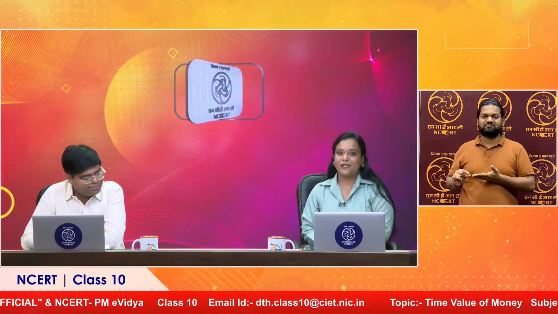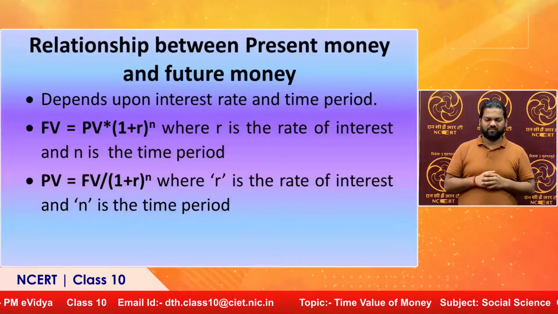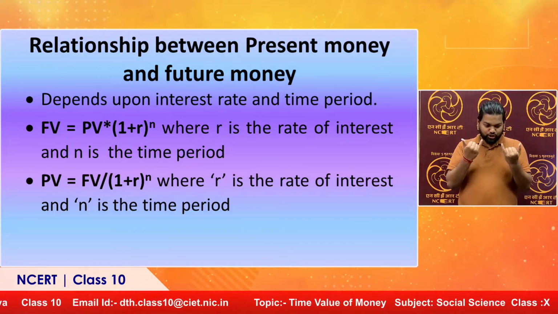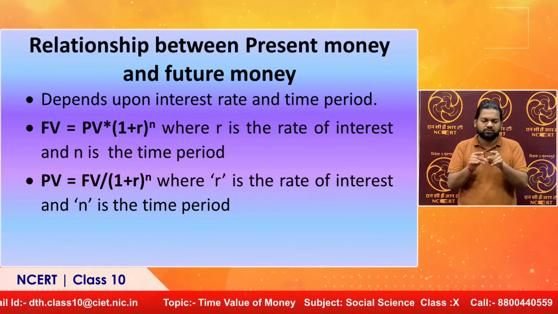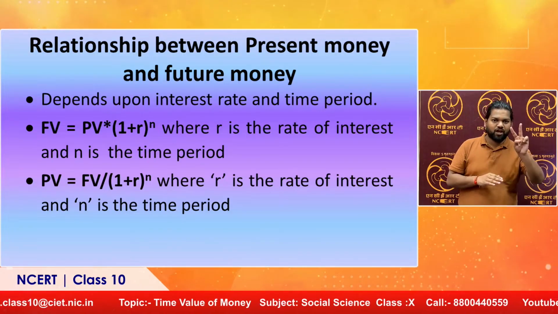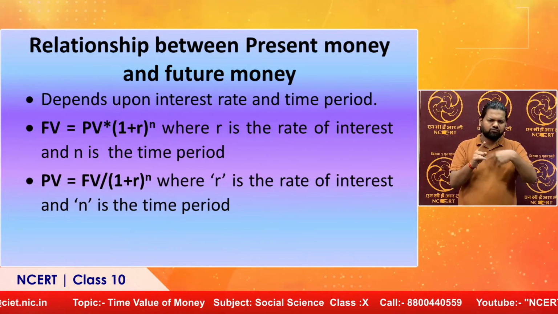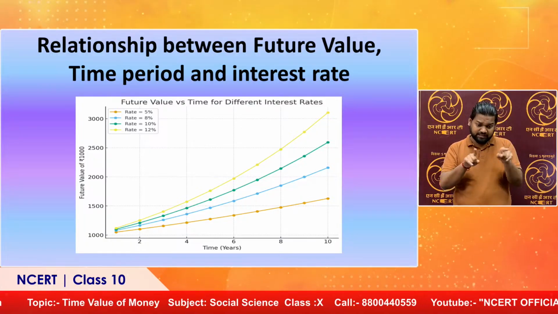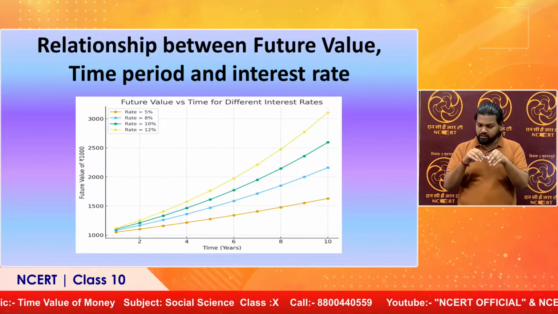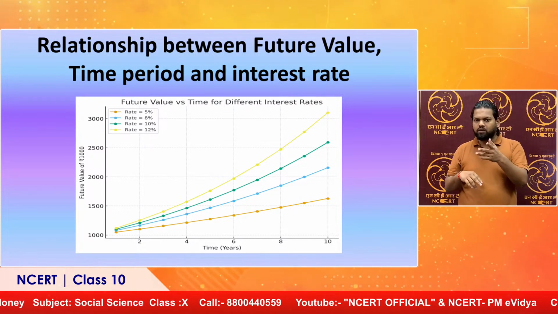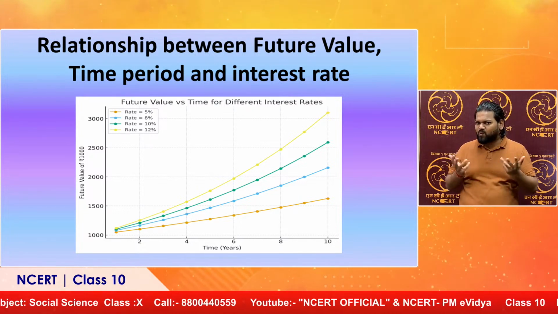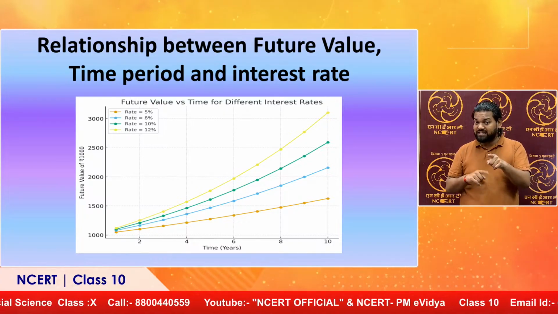And then, sir, I will request you to conclude this topic. So here this is the relationship between the present value and the future money, explained with the help of a few examples. Future value is equal to present value multiplied by (1 plus r) raised to the power n. In this way, we have learned how the concept of time value of money can apply in real life situations. We need to understand that this concept has an application in real life.